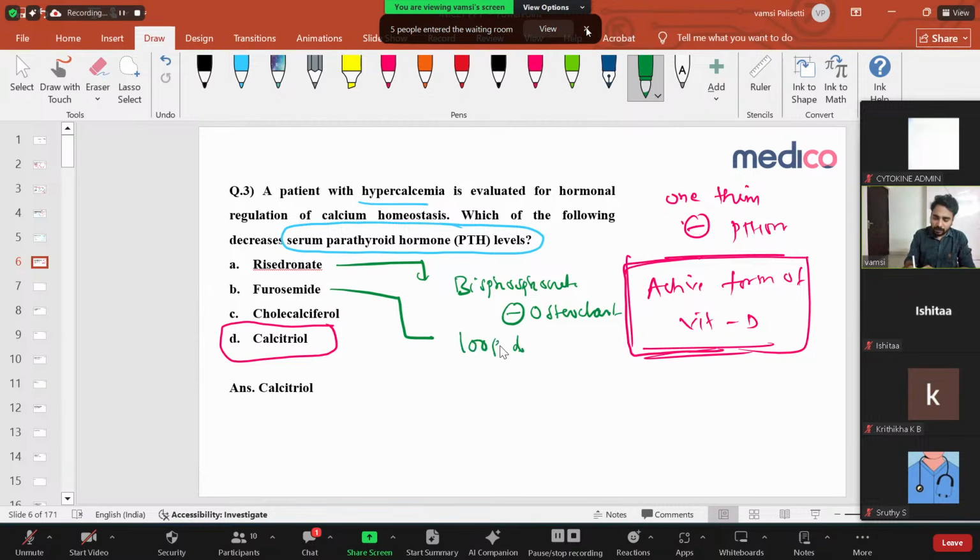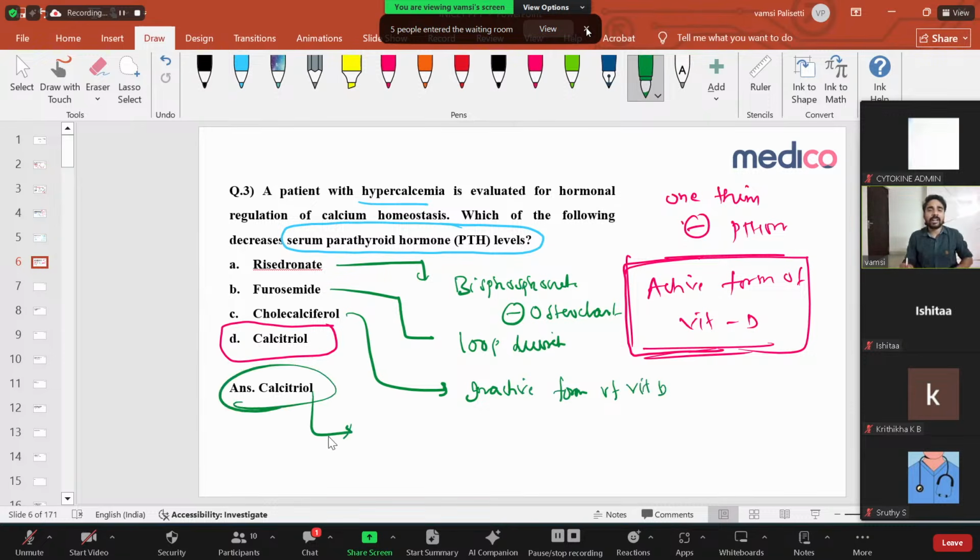Nothing to do with your parathyroid gland. It's not acting on the parathyroid gland. And then cholecalciferol is, again, the inactive form of vitamin D. This calcitriol is the only active form of vitamin D which can inhibit your parathyroid gland.